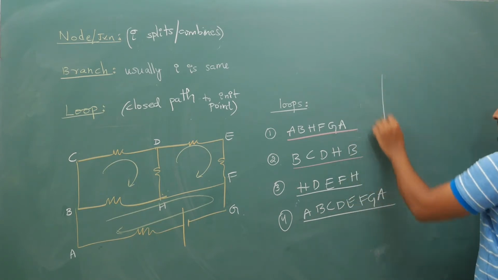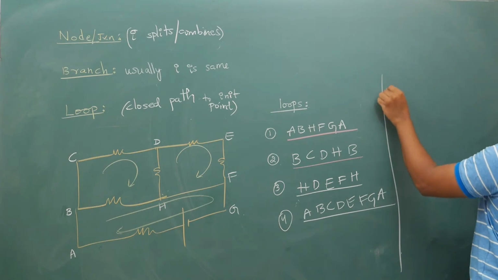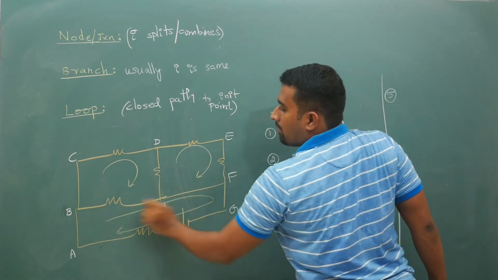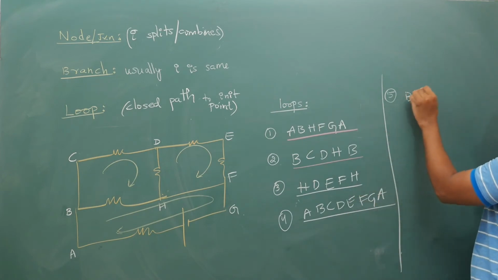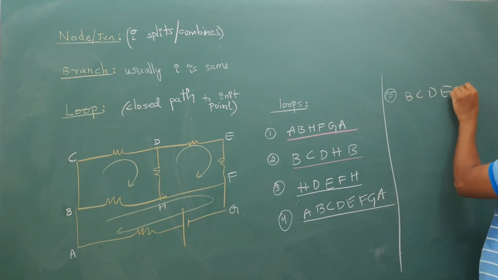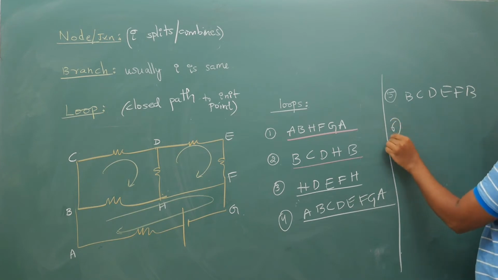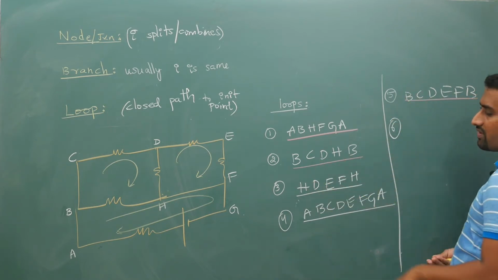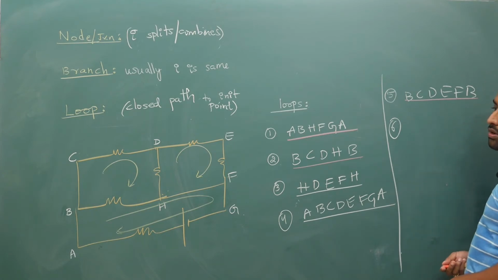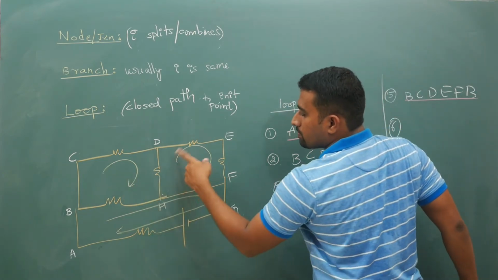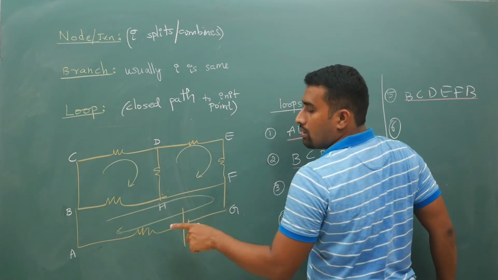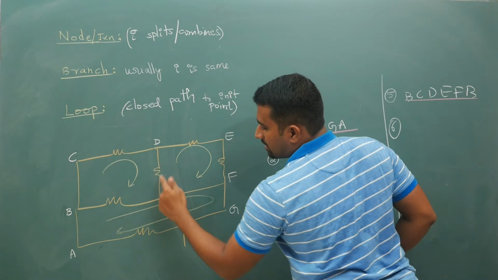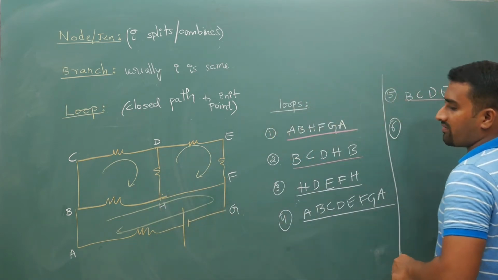Did it end? No, one more loop is possible: only the top part, B, C, D, E, F, B, is another loop. So first loop, second loop, third loop, only outer layer fourth loop, only top part fifth loop, and then going through the middle it becomes one more loop.